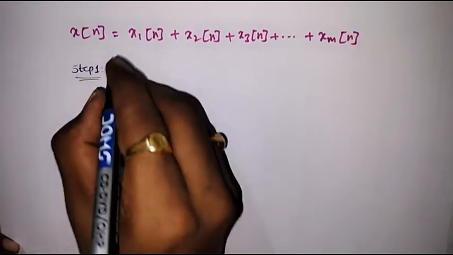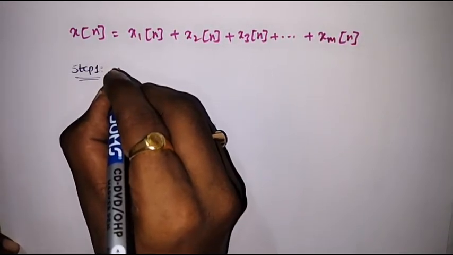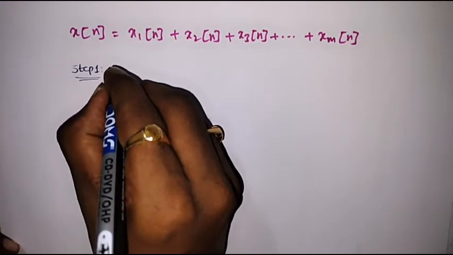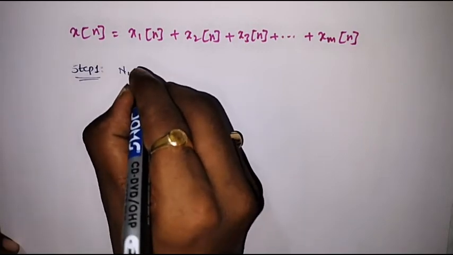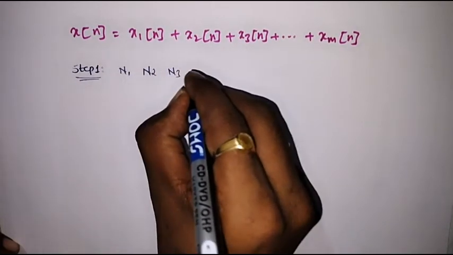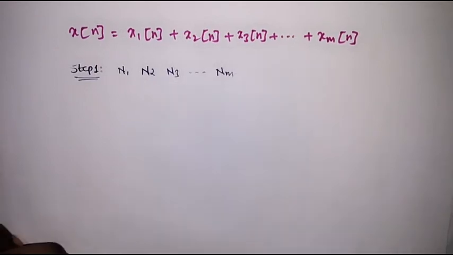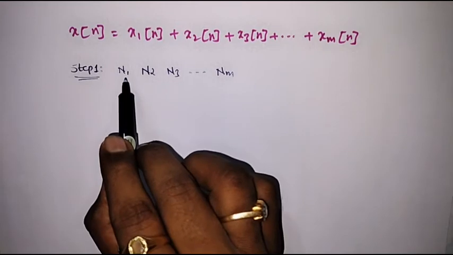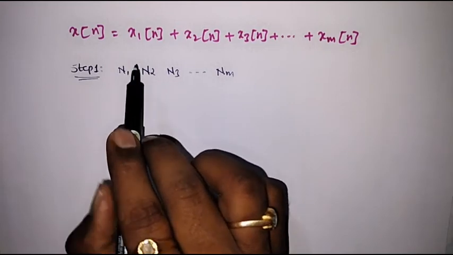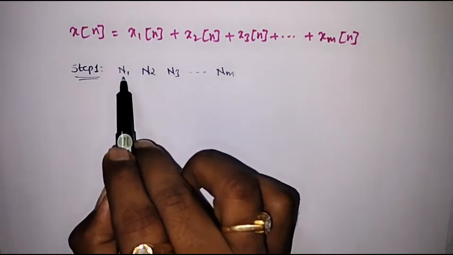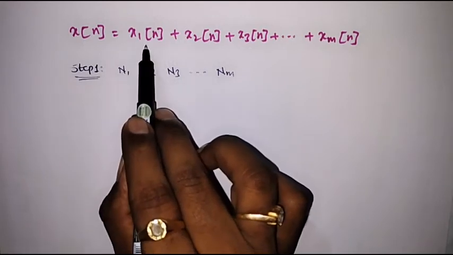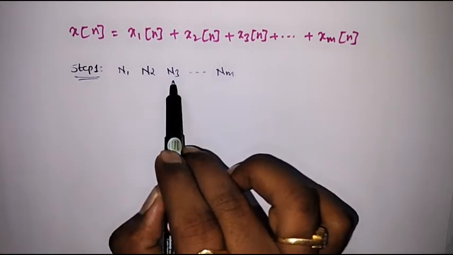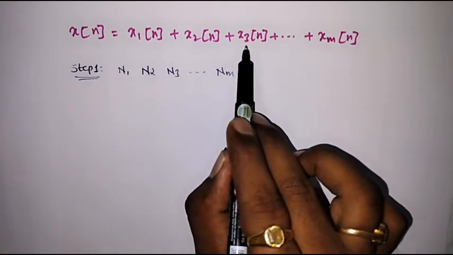Step 1. First we calculate the fundamental period of each discrete time signal. We will call them N1, N2, N3 and so on till Nm. That is, N1 is the fundamental period of x1 of n, N2 is the fundamental period of x2 of n, N3 is the fundamental period of x3 of n, and so on.